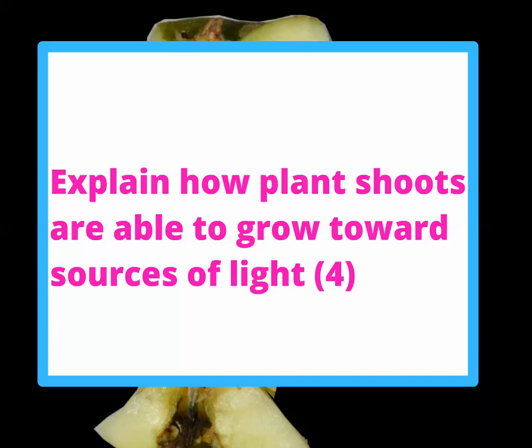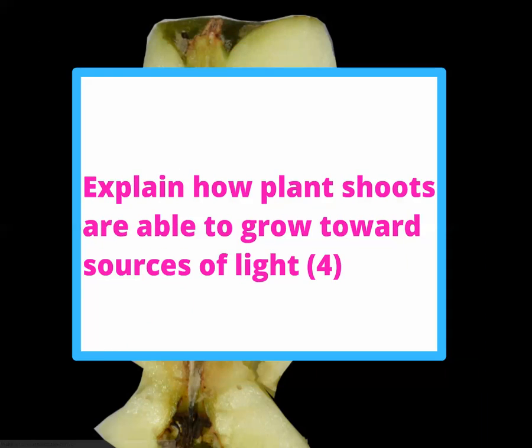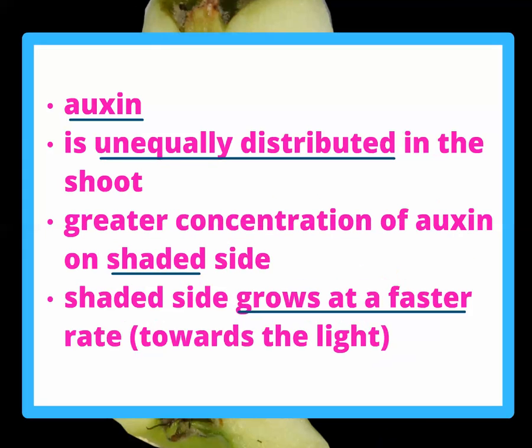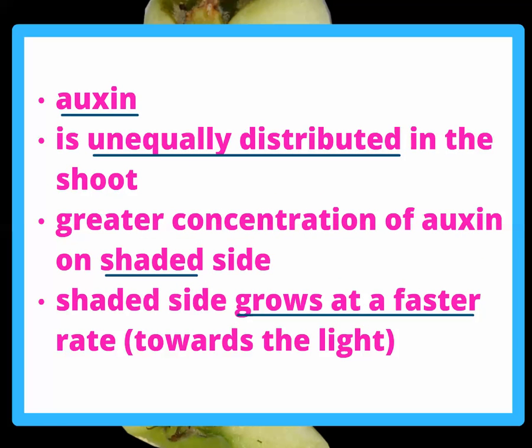Explain how plant shoots are able to grow towards sources of light. Auxin is unequally distributed in the shoot. There's a greater concentration of auxin on the shaded side. The shaded side of the shoot grows at a faster rate, growing towards the light.